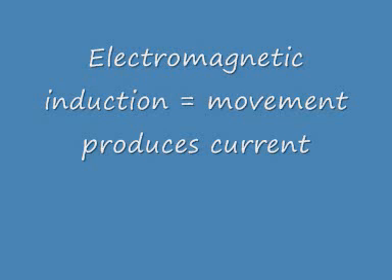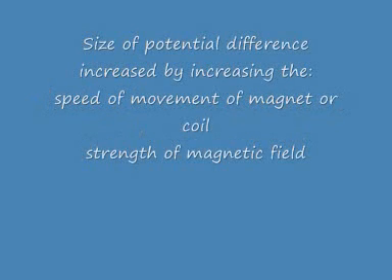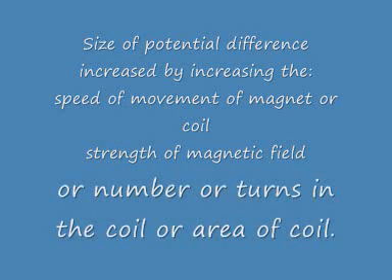Electromagnetic induction is when movement produces current. The size of the potential difference can be increased by increasing: one, the speed of movement of the magnet or coil; two, the strength of the magnetic field; or the number of turns in the coil or the area of the coil itself.